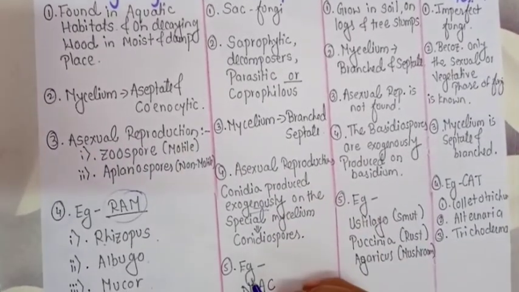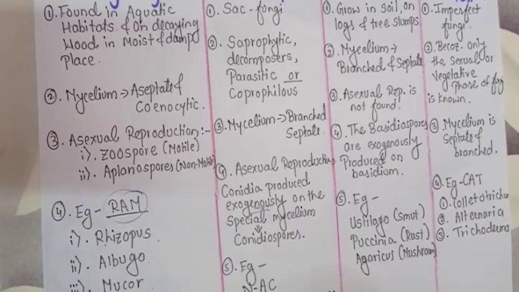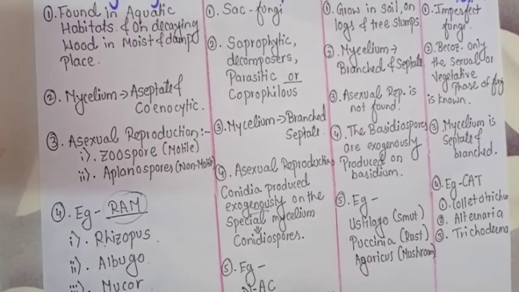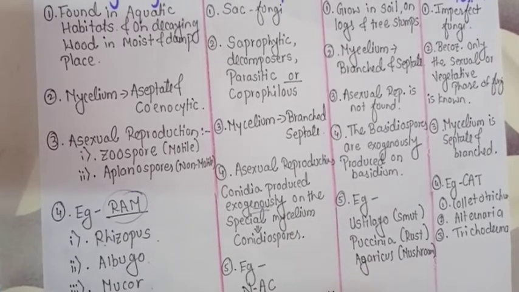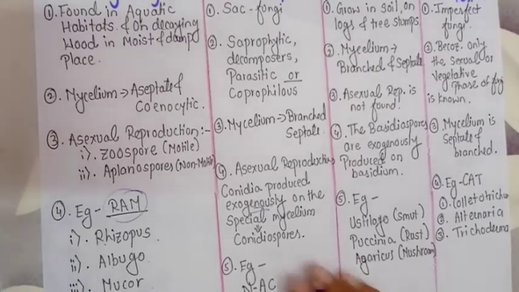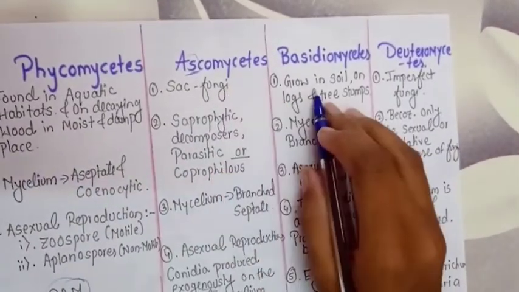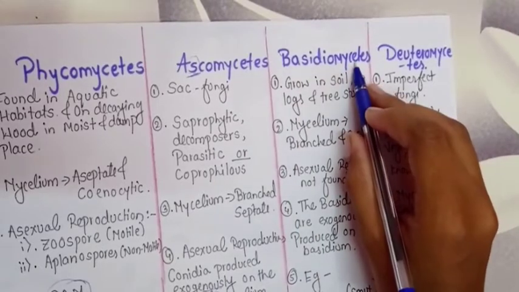And the example for the Ascomycetes will be NAC. We can remember in this way, or we can make any code so that we can remember this. N for Neurospora, A for Aspergillus and C for Claviceps. These are the examples of the Ascomycetes.